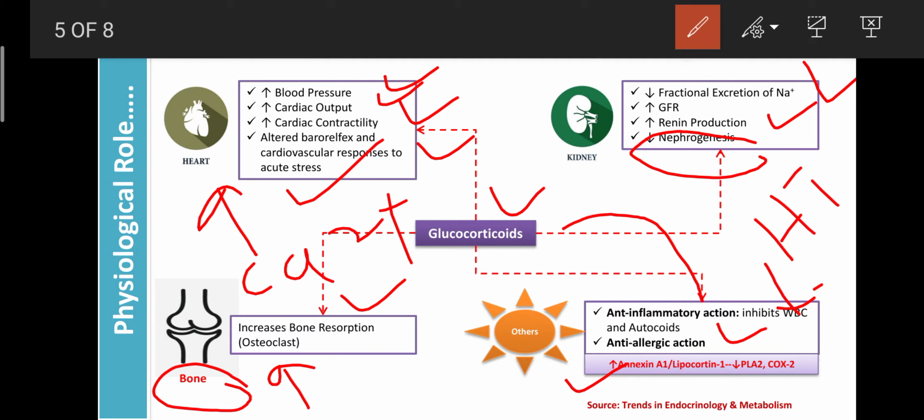Here the glucocorticoids are also used as an anti-cancer drug because they inhibit the immune system by showing anti-lymphocytic activity or anti-eosinophilic activity on the blood. Due to that, they are helpful for the management of cancer.